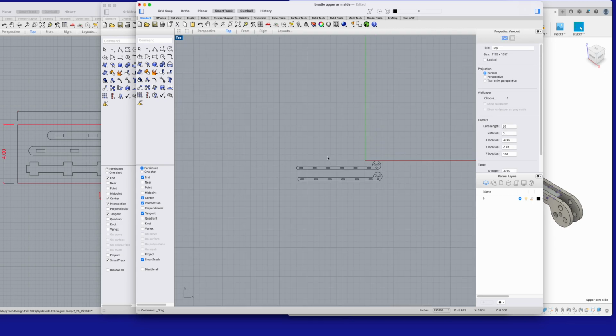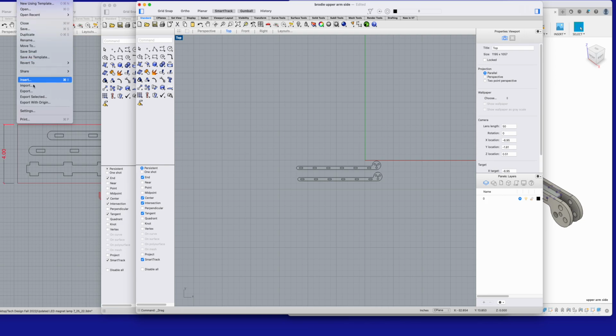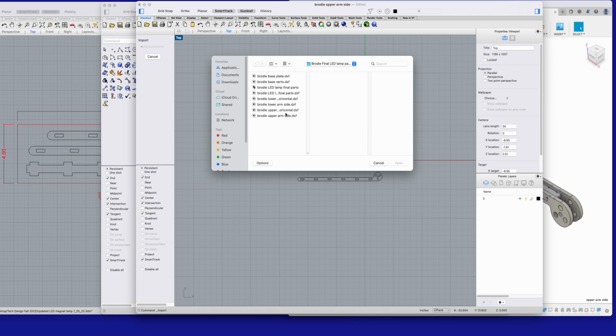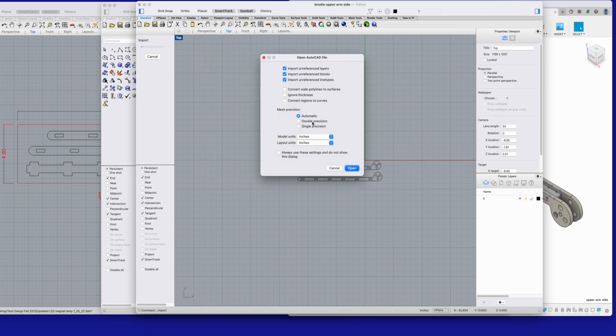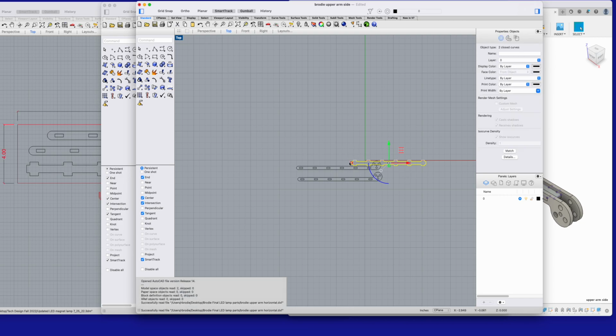Let's bring in the third piece, which is the horizontal. This time we're going to go to File, Import, and bring in this upper horizontal. Double click on it, and again we'll open it up in inches. Now notice that when it brings it in, it's overlapping our previous drawing.